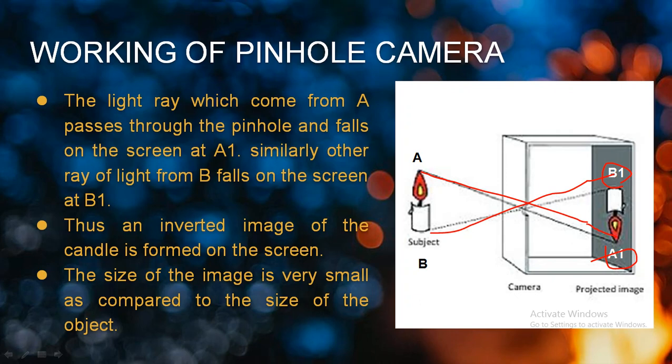Second thing, the size of this object is suppose approximately 5 centimeter. So the image which is captured on the pinhole camera has a smaller size, approximately 3 centimeter. So this is the characteristic of the image captured by the pinhole camera. If you want to get a clear, perfect vision, you must move your box inside or outside and focus it so that you are able to get a completely clear image. So this is the working of the pinhole camera.